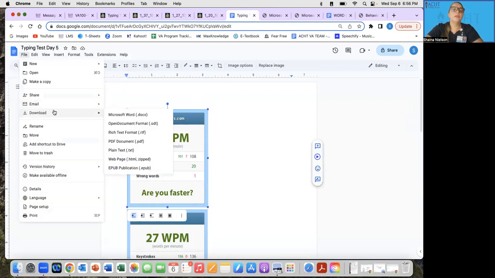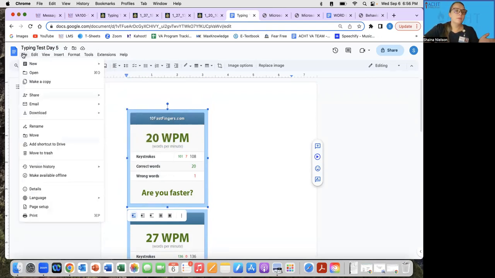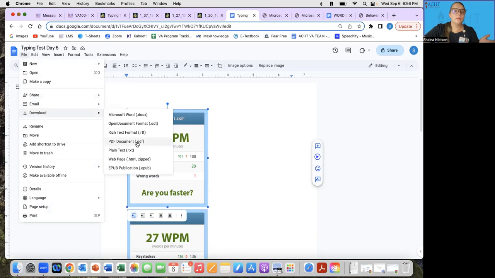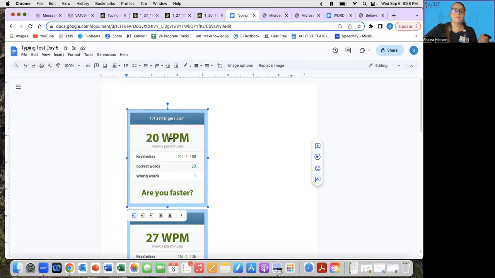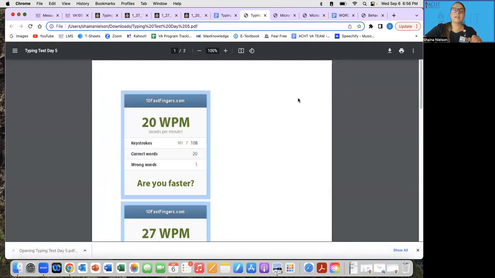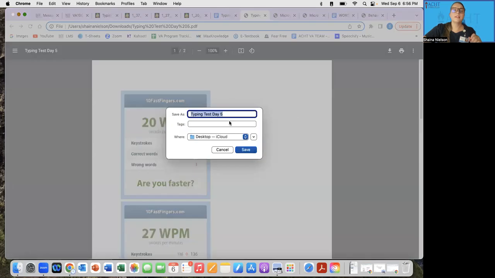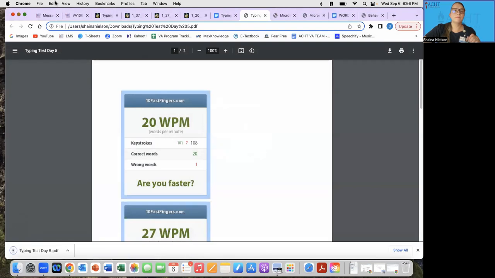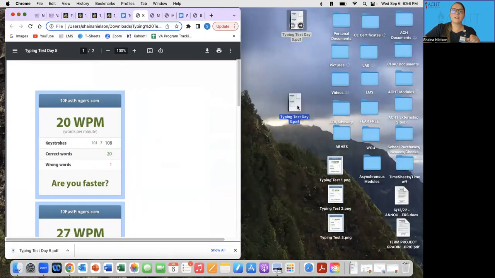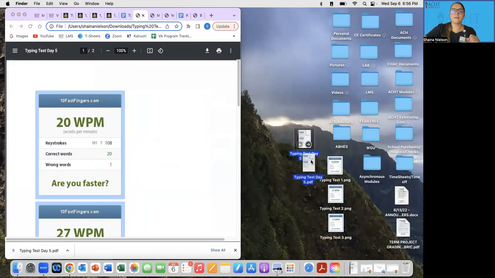From here in Google Docs, in order to download it, to upload it to LMS, you press File, go to Download, and download it as a PDF, you guys. That's going to be the best format that you can upload it to LMS when using Google Docs. And this is how you can save any Google Docs from here. File, download, PDF. From there, I can then save it to my desktop. Okay, save. And here it is. And it's all 3 of them saved together.